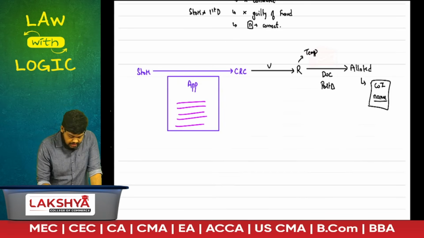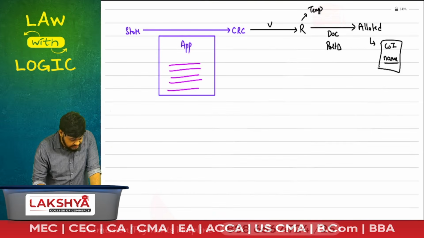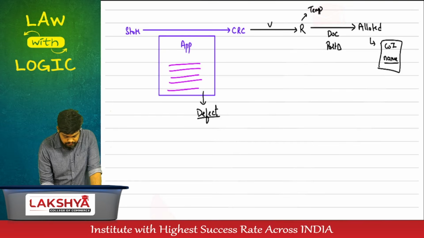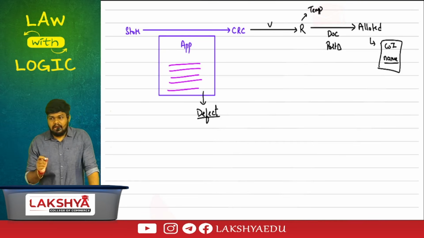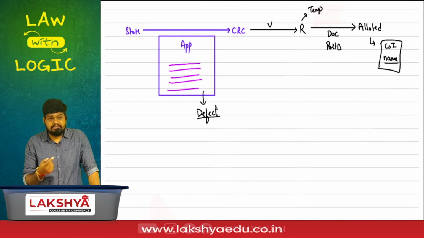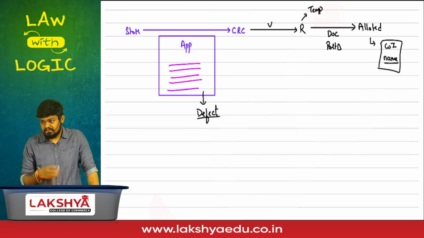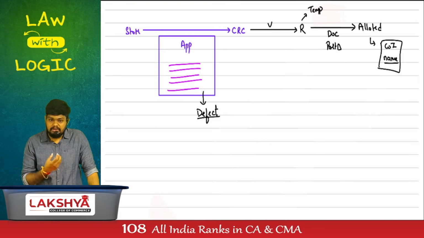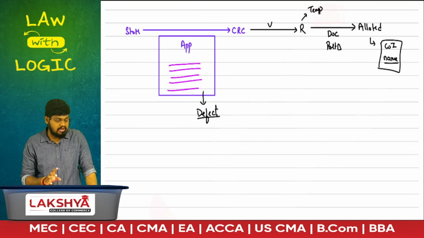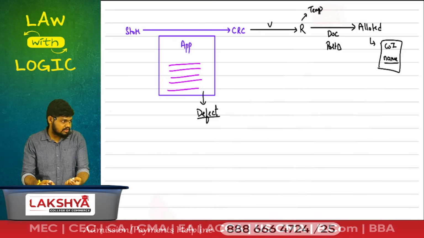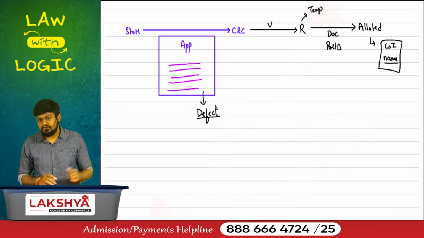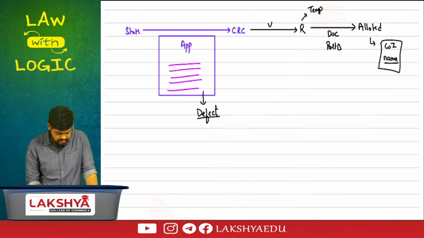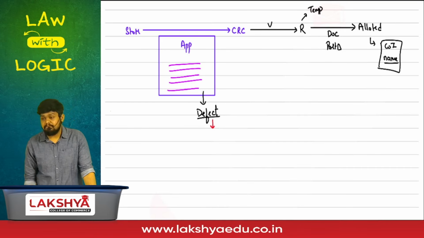Try to get the words clear. If this application has a defect in it, I'm not stating it has false information, it has a defect. Some document was missing, or the document was not able to be read correctly, or the document was insufficiently submitted. I did not bluff the CRC, but I forgot to submit a document. It is called defective. If it is defective, will they reject it? They'll ask you to resubmit it.